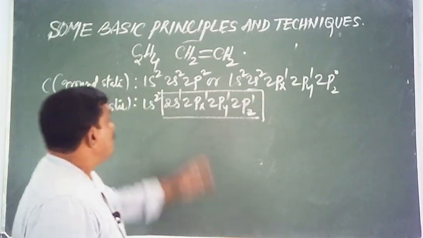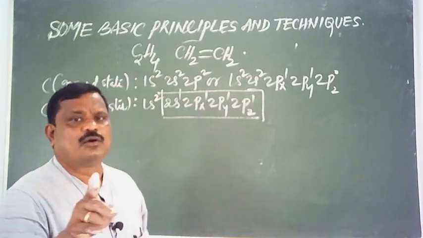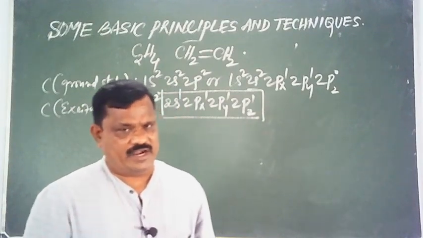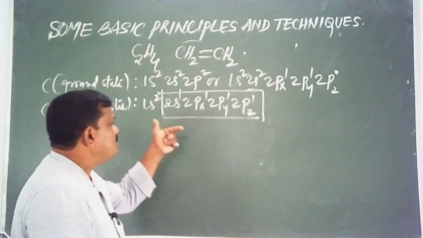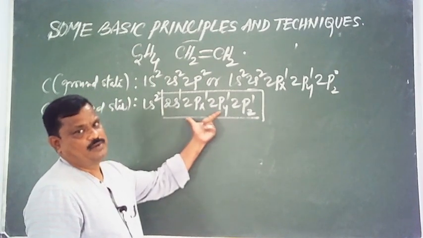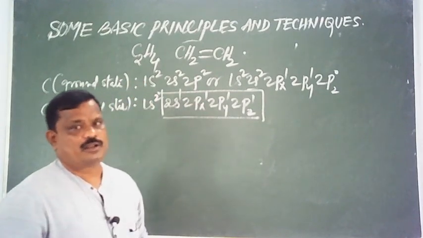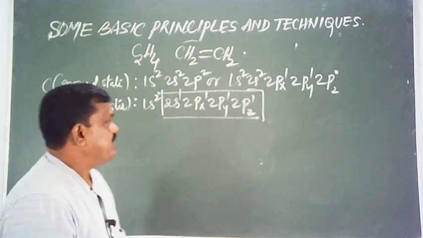But in ethylene, carbon undergoes sp2 hybridization. Therefore, it utilizes 1s and 2p orbitals. Point to be noted, in ethene, carbon undergoes sp2 hybridization.